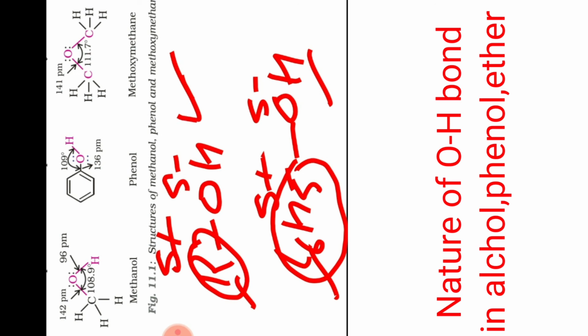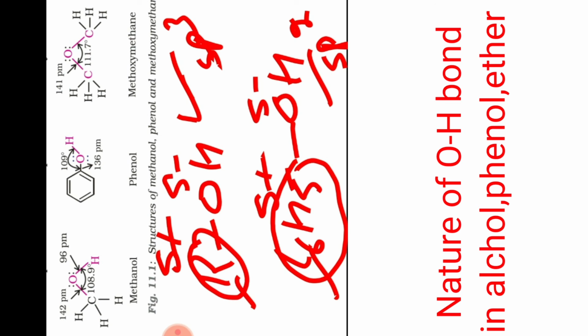And one thing more I will tell you, beta. Here it is sp3 hybridization. Here it is sp2 hybridization. We have done this in the case of haloarene also. Usually sp3 hybridized carbon has 25% s-character, here it is 33%. So the carbon here will be less electronegative, and here this carbon is more electronegative.